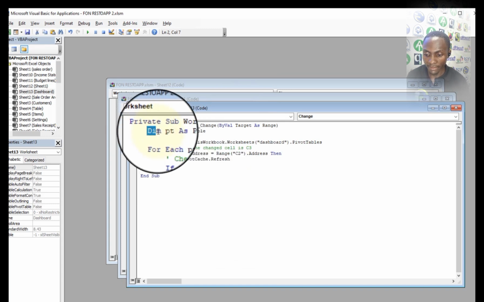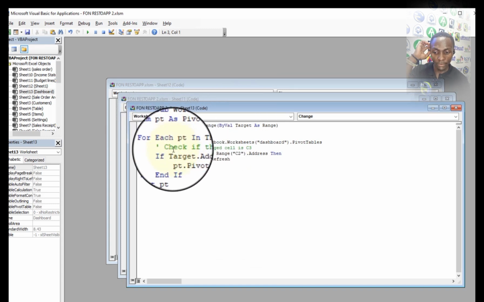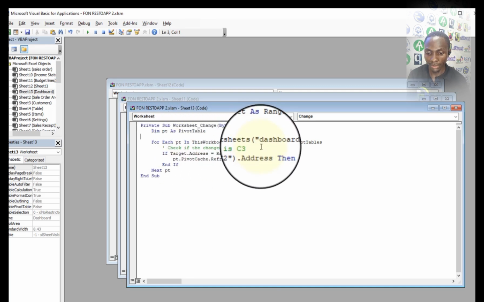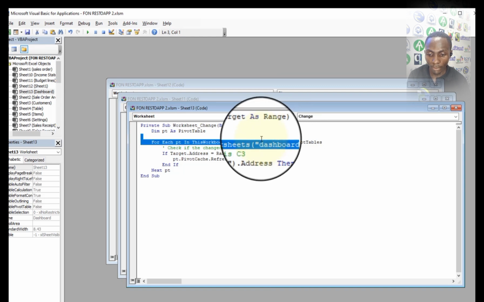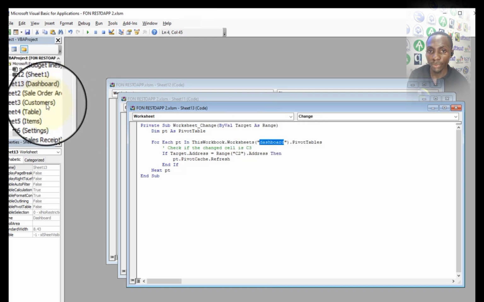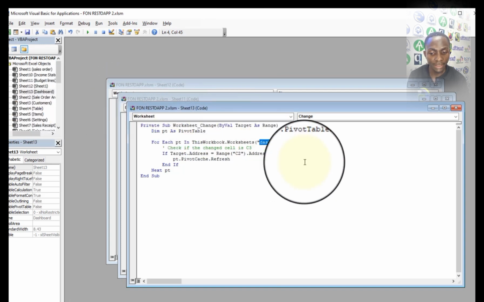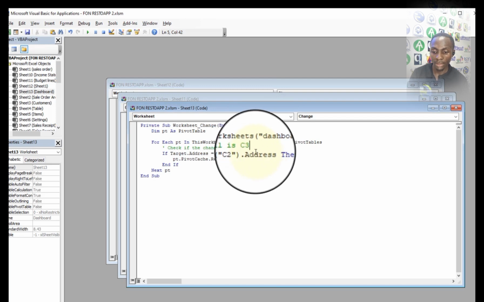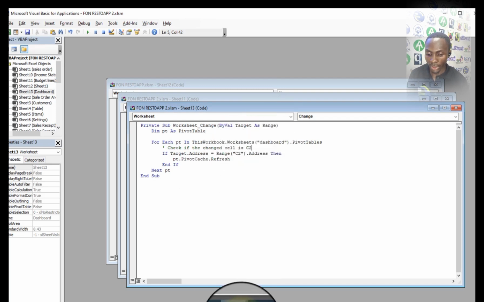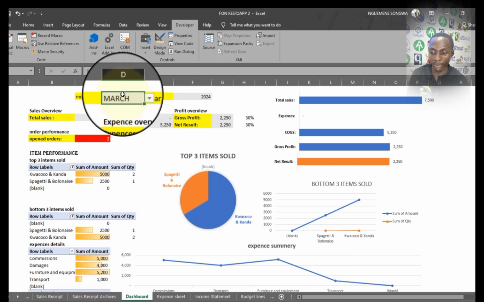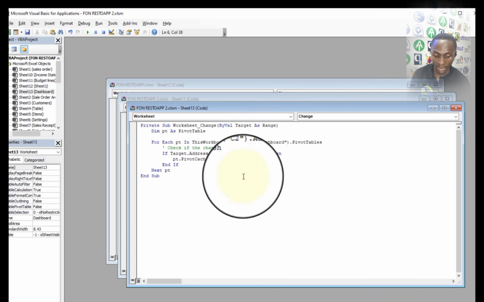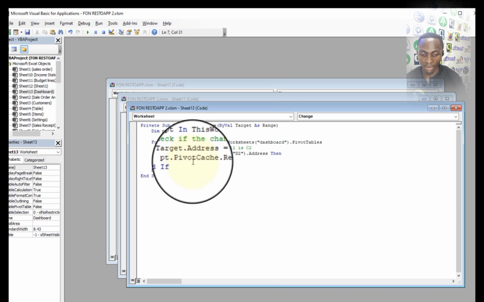So we're going to declare a variable TP as PivotTable, and say that for each pivot table in ThisWorkbook.Worksheets("Dashboard"). Here you actually put the name of your dashboard, the name of the worksheet in which you need to input this code or make the refresh. If you do not write it exactly the same way, there's going to be a problem. So we have to check if the changed cell is A3 or A2, for example. The changed cell here is the cell which will be moving all the time, which is D2. So I'll come here and I'll say my target address is D2. At the end of the day, it will do PivotTables refresh.